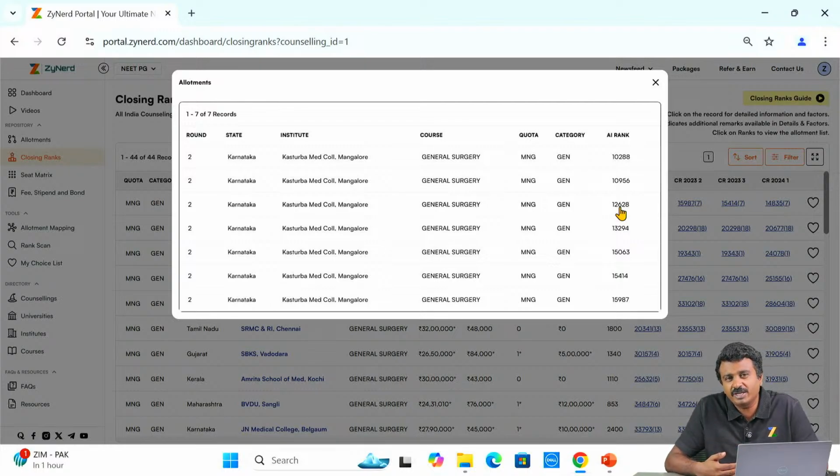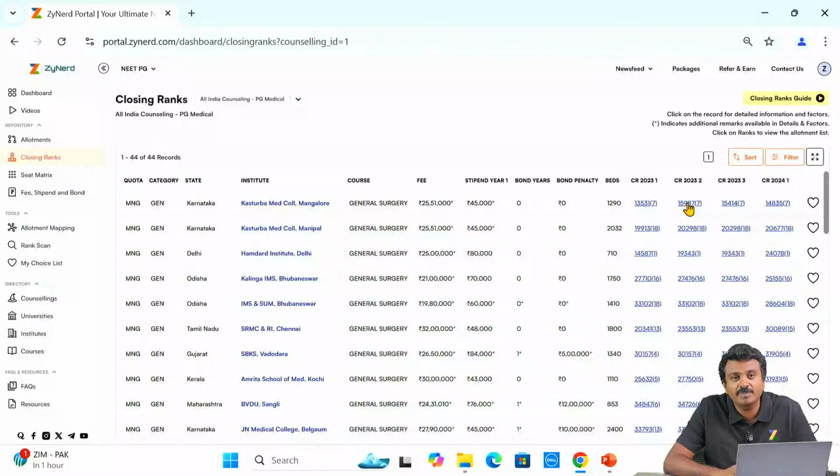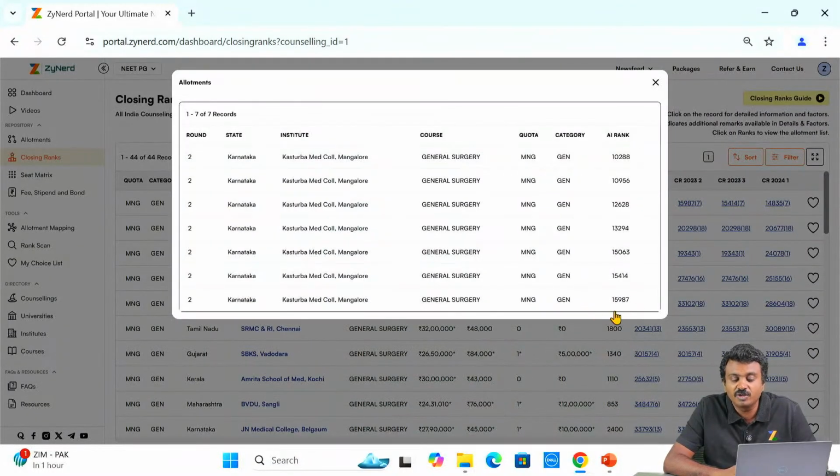Kasturba General Surgery is what I am looking at. Possibly if I get a better seat, some other general surgery in government, I will move on to that, or a DNB general surgery, I will move on to that. So I would have joined the Kasturba seat over here, this 7, and I might have opted for upgradation. Therefore, I got upgraded, and therefore the seat would have fallen to 15,987. Some of the seats might be that way.